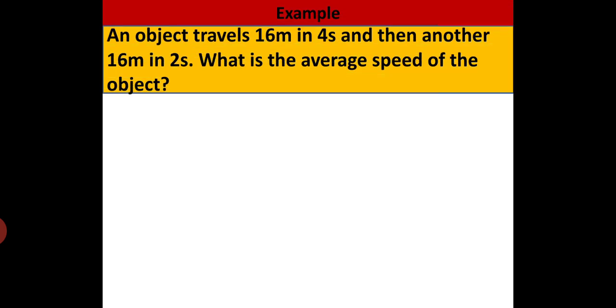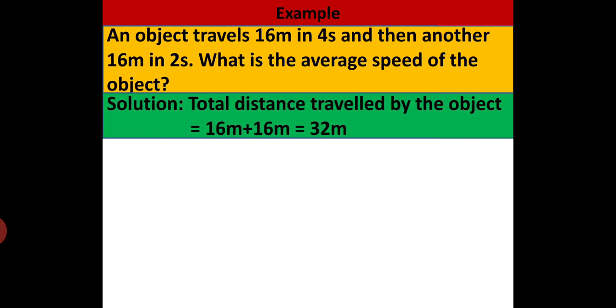So let us study with one example, that is an object travels 16 meters in 4 seconds and then another 16 meters in 2 seconds. What is the average speed of the object? So it is the total distance travelled by the object, that is 16 meters plus 16 meters is 32 meters. Read the given question properly, then you will understand it. An object travels 16 meters in 4 seconds, this is the first part, and another 16 meters in 2 seconds.